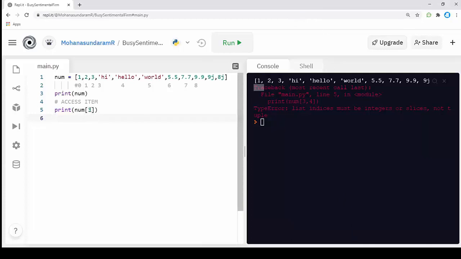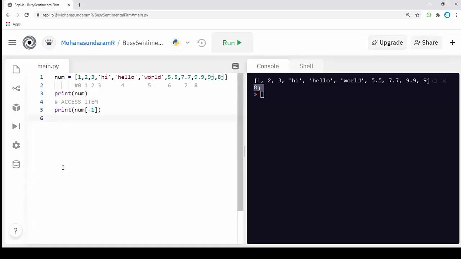We can also access our item using a negative index. For example, if I want the last number of this list, I can simply use -1, and I will get the last number of my list. This method is called accessing an item. We can access a particular single item, and we can only get a single item from a list using this method. This is called accessing an item in a list.